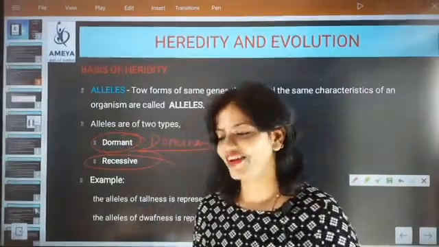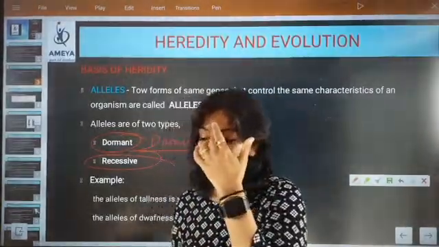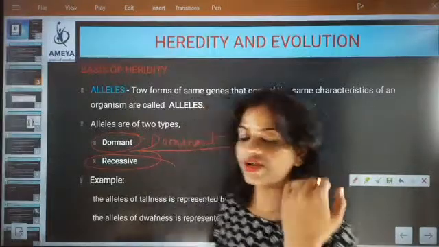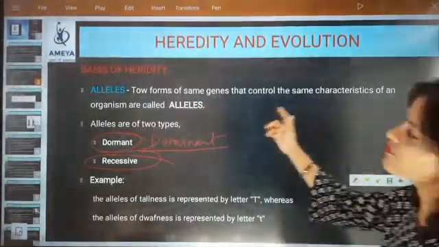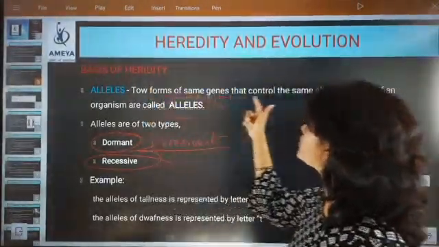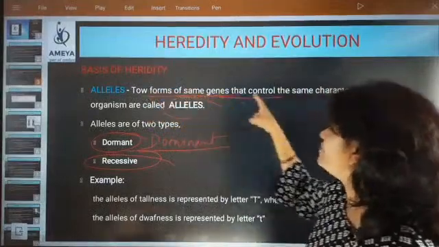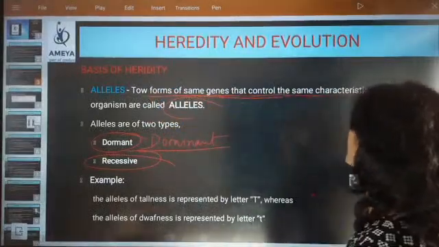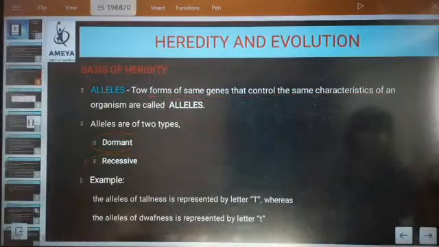That's what I corrected, Renu. It is exactly called dominant. One is dominant and one is recessive. So how many types of alleles are there? A form of the same gene. So two forms of the same gene that control the same character. Okay. So now we are going to see here in short what exactly a gene is.